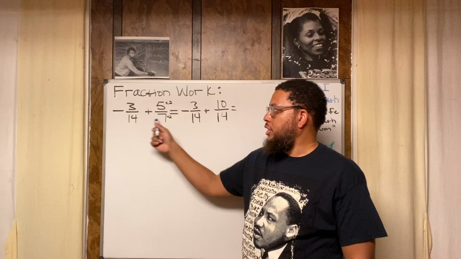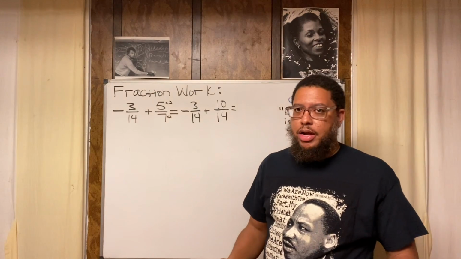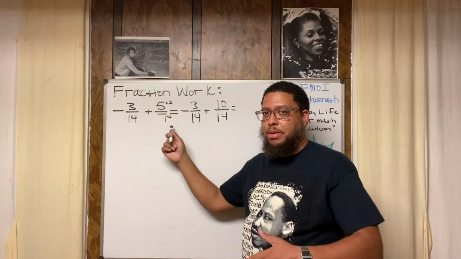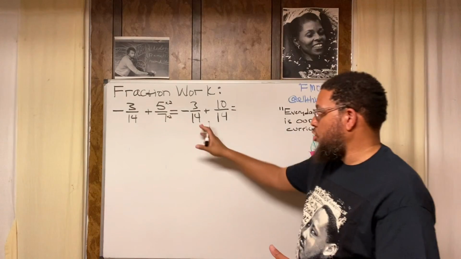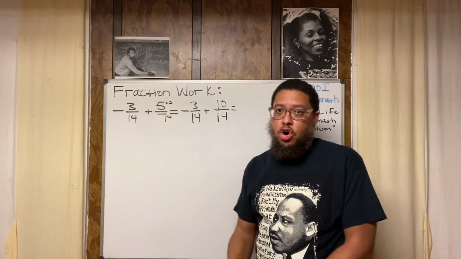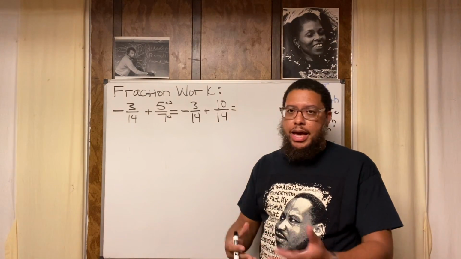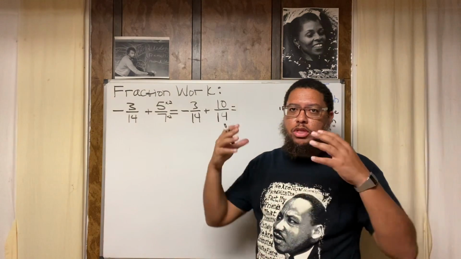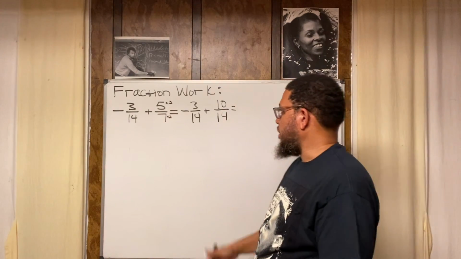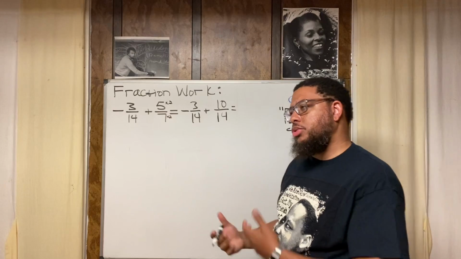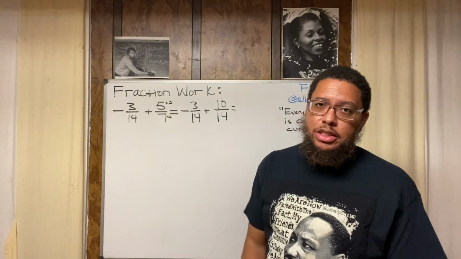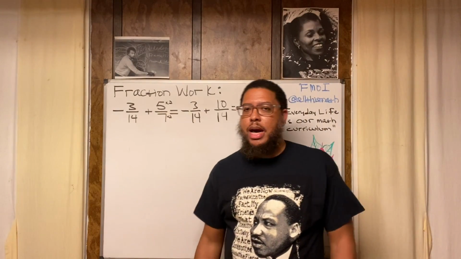I can't add 14ths and 7s, right? Just like I can't add dollars and pesos, right? Now I got all 14ths. Well, you can think of it as all pesos. Now I can add up all the pesos and find out what's my sum of pesos. So now I do negative 3 plus 10. Now, to do this problem, you got to know how to add and subtract negatives and positives.